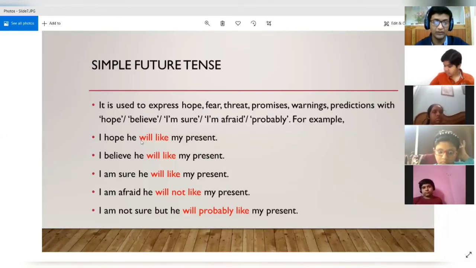For example, the first one, I hope he will like my present. Yes. So now we are having hope. The emotion is hope, and we are also using the word hope to make the sentence.